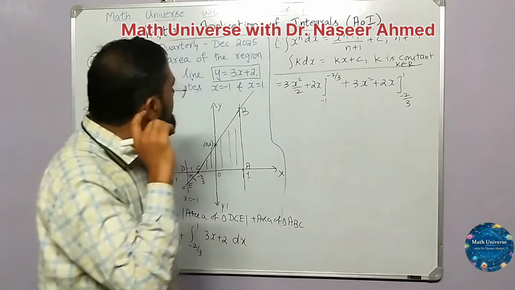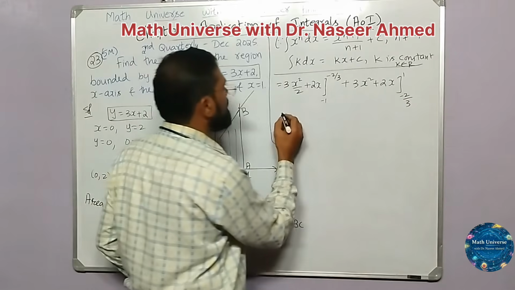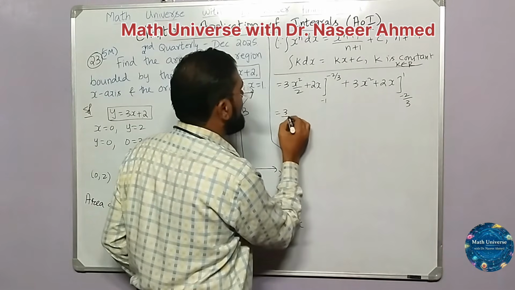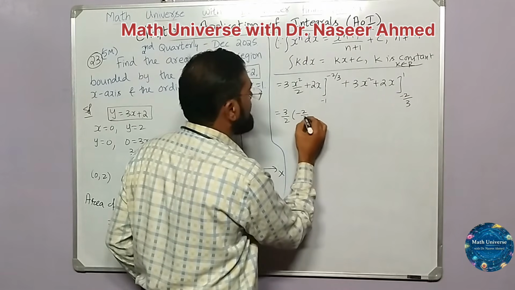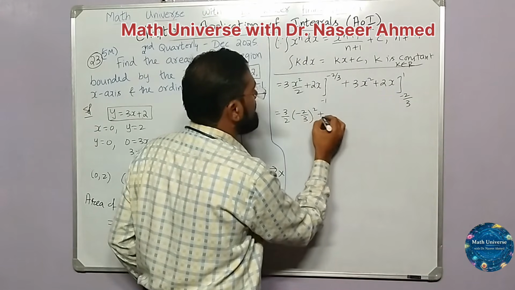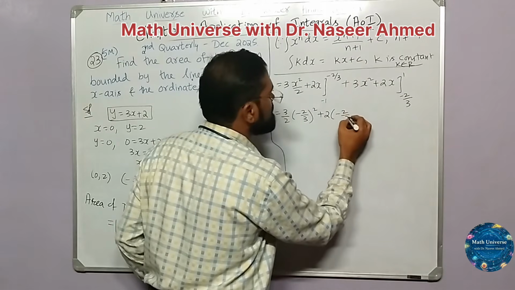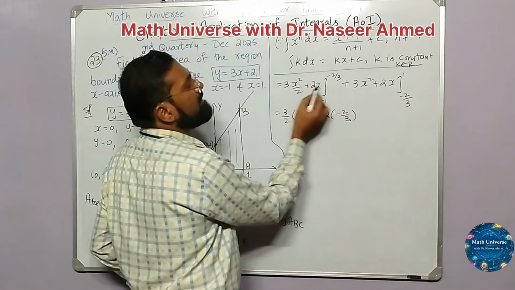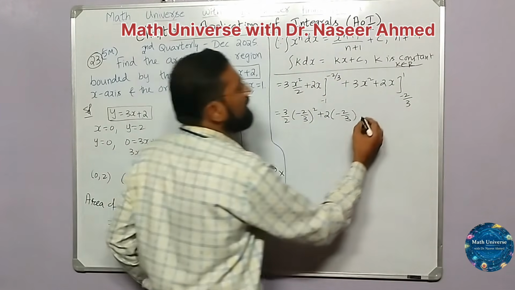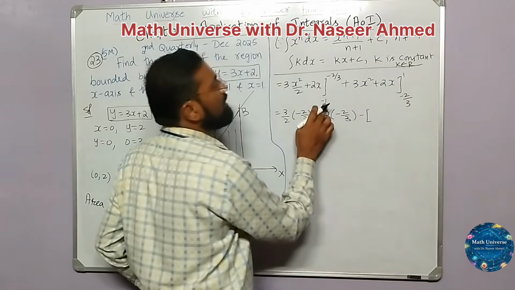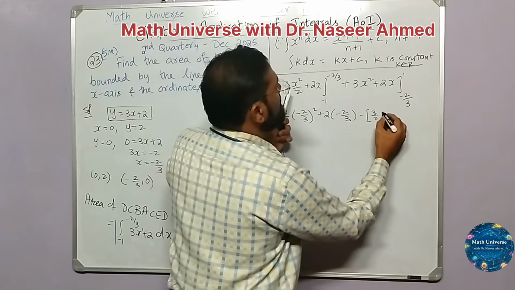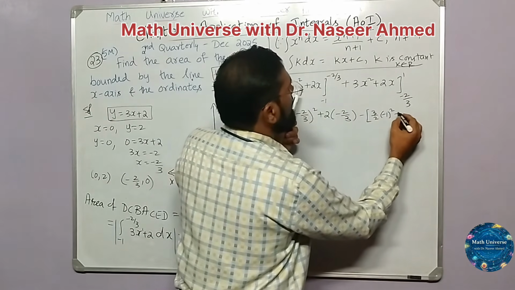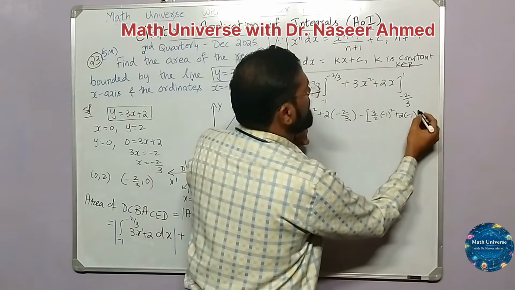Now let us apply the limit, upper minus lower. So here we have 3 by 2 times the upper limit, minus 2 by 3, the whole square, plus 2 times minus 2 by 3. Wherever we have x, we apply the upper limit, then minus the lower limit. The lower limit is minus 1, so again 3 by 2 as it is, minus 1 the whole square, plus 2 into minus 1.